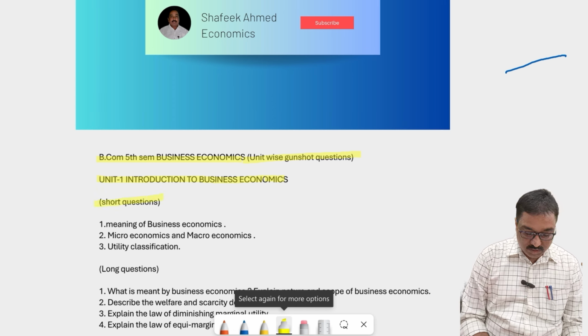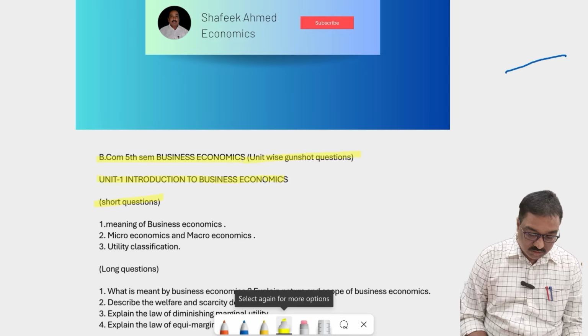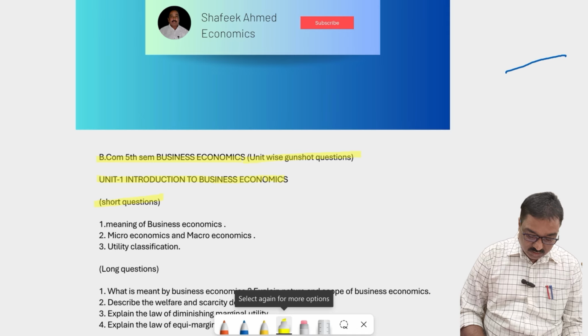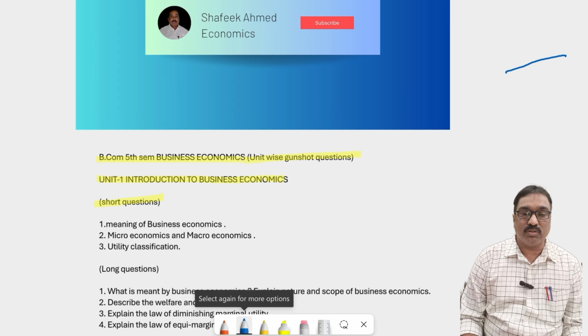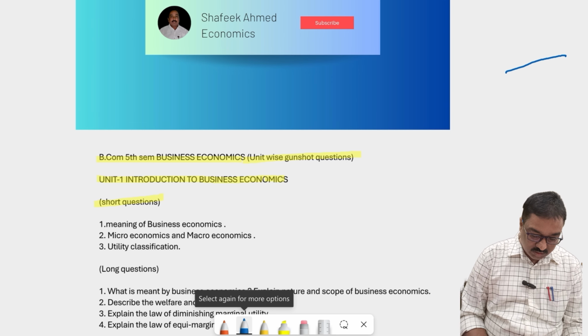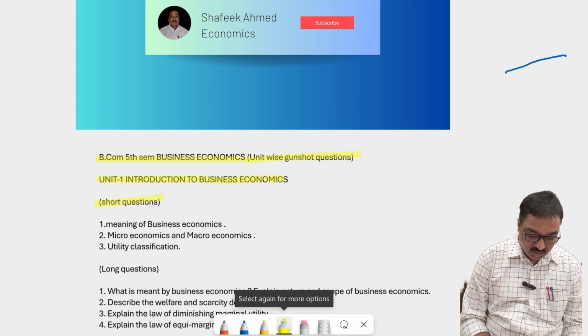So first of all, in this first chapter, short answers. Before that, you should know that there are some long answers and some short answers. The total paper is 80 marks. We have to attempt the 80 marks question paper, and the remaining 20 marks are internal marks. So for the first chapter, the short answer is regarding the meaning of business economics.